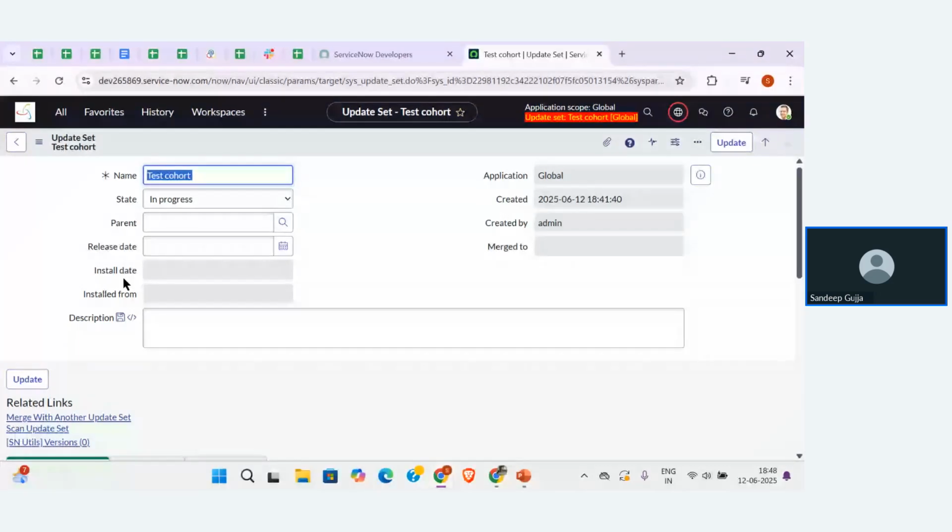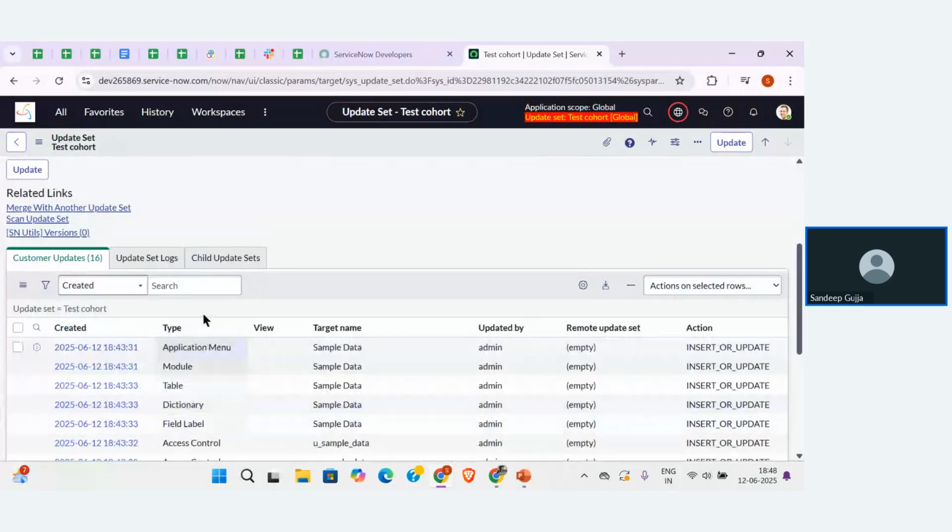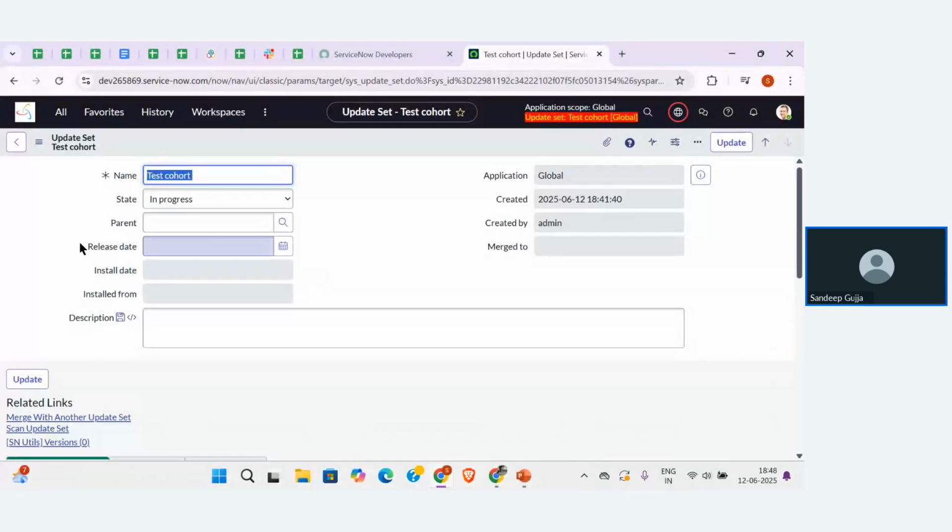Now, whatever configurations I have created are already stored in this particular update set. I thought that is more than enough to close this update set. So what I'm doing is moving the state of this update set from in progress state to complete state.